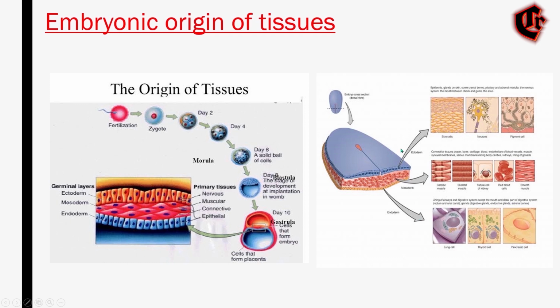The ectoderm, ecto meaning outside, is the outer layer. Mesoderm, meso, is the middle layer, and endoderm is the inside, the inner layer. And these layers give rise to different tissues.